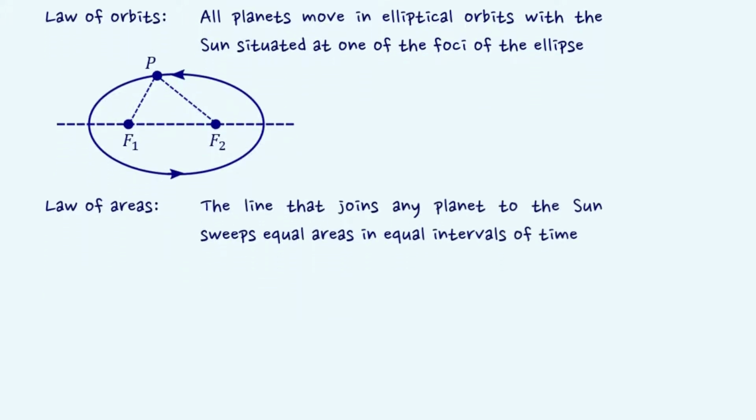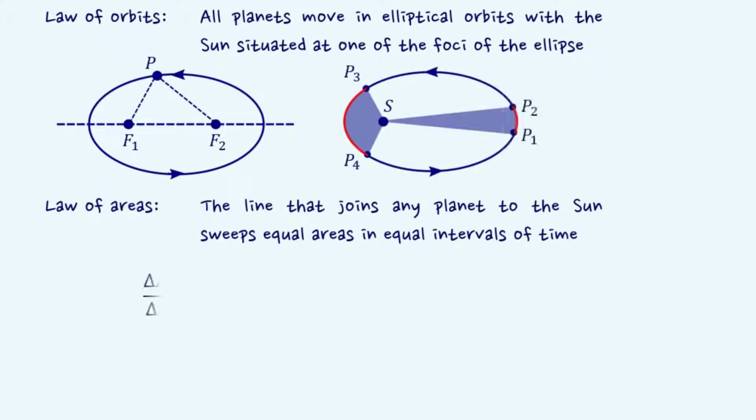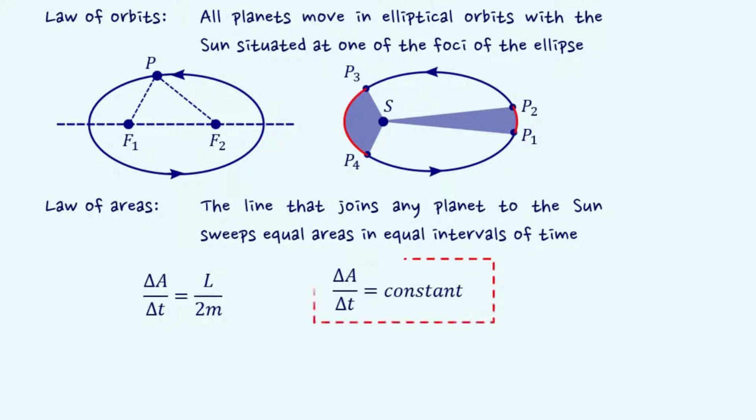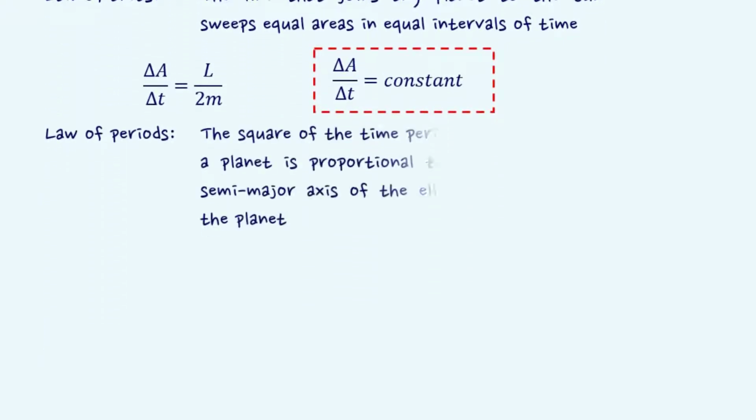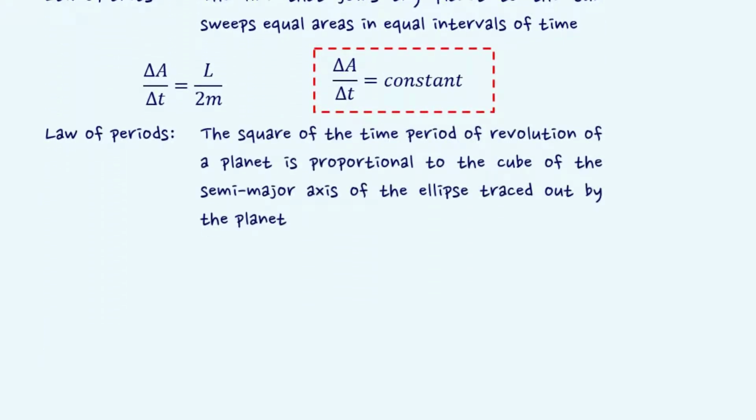According to this law, the imaginary line joining the planet and the Sun sweeps equal areas in equal time intervals. This law can be explained with the help of the conservation of angular momentum. The third law is named the law of periods. According to this law, the square of the time period of revolution of a planet is proportional to the cube of the semi-major axis of the ellipse traced by the planet.